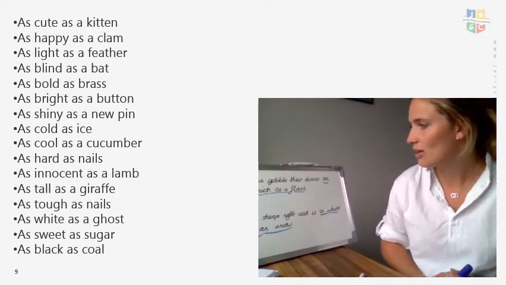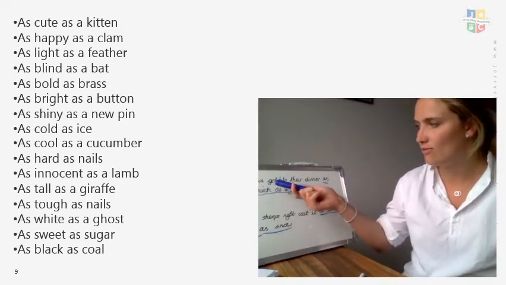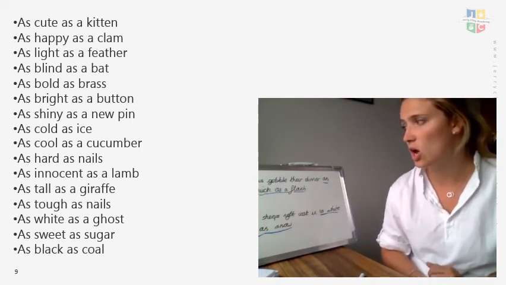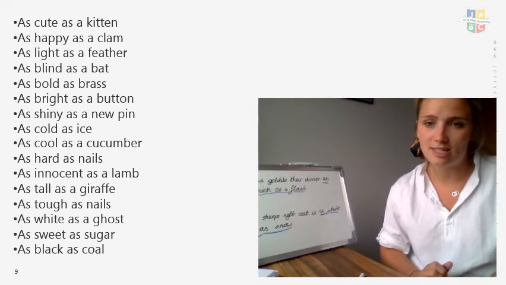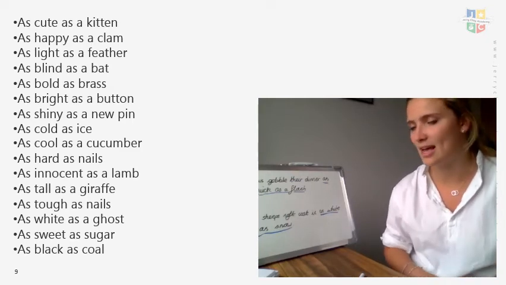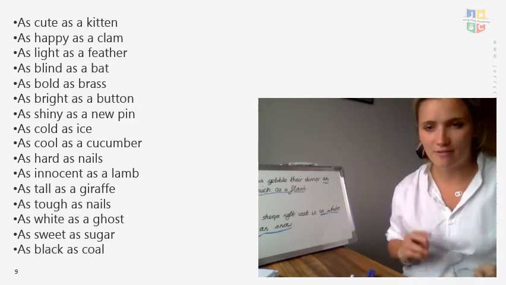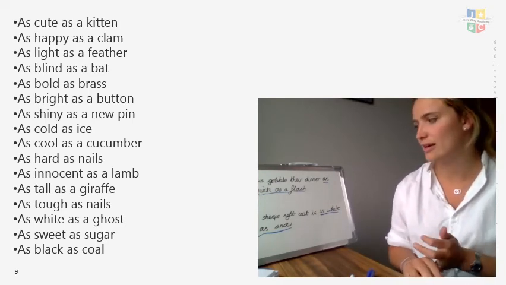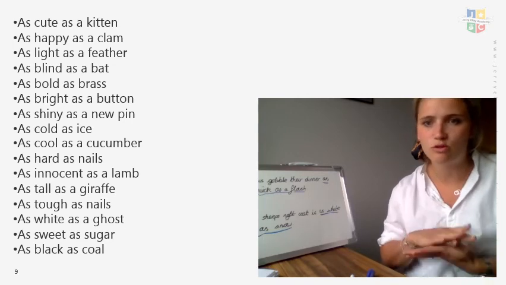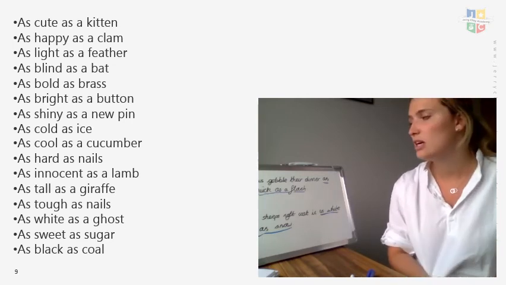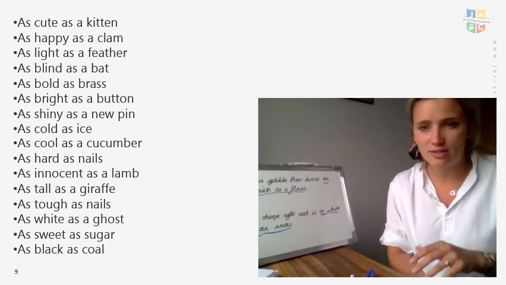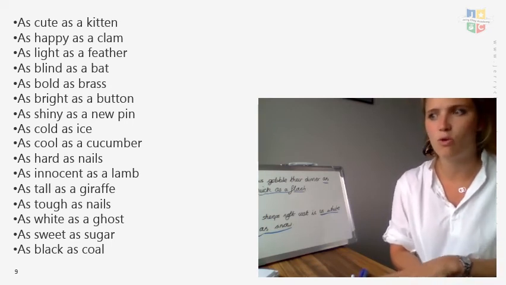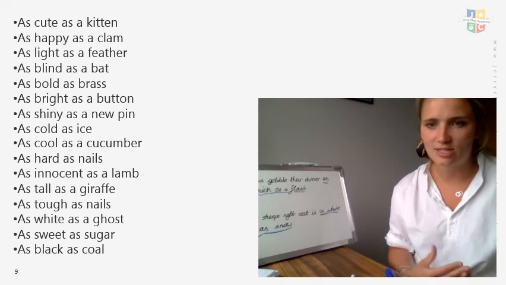So I'd like you to have a go at doing it. You could pick your animal first and see if you can write me a sentence that follows on and includes a simile to describe it and compare it against something else. Remember, you can either say about if it's as heavy or as light as something. You could say about the colour, is it as white or as dark or as red or as blue as something. You could describe how it feels. Is it as soft as wool? Is it as hard as rock? What would you like to describe it as?